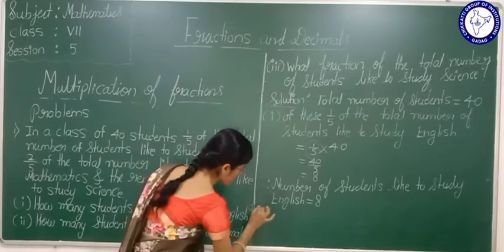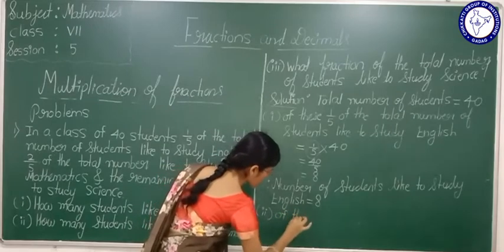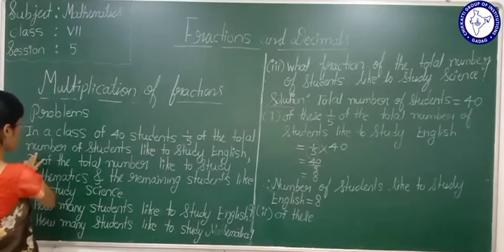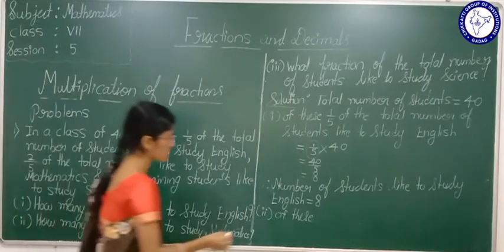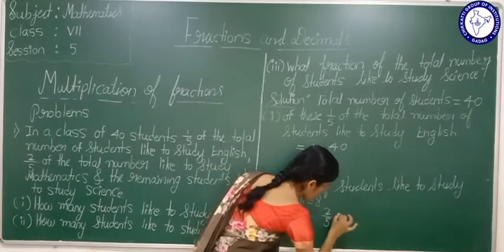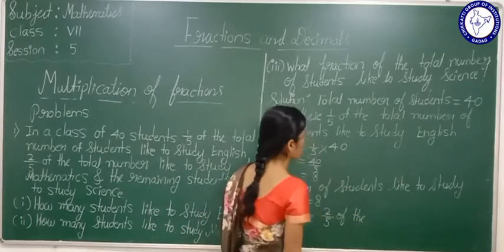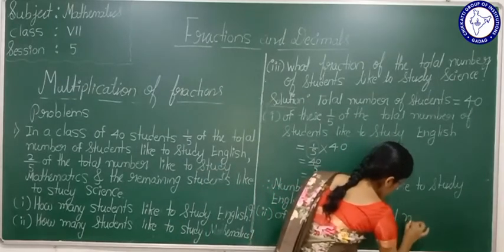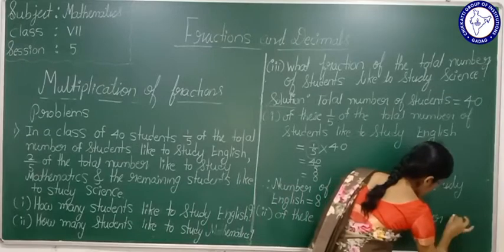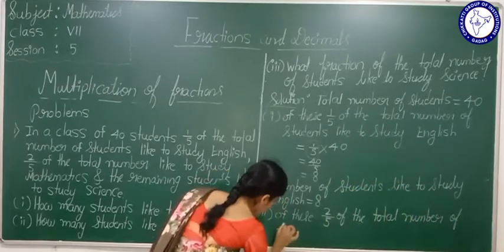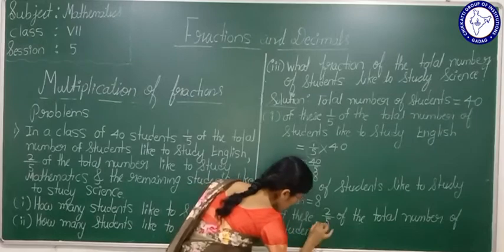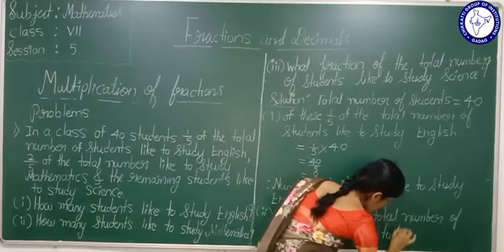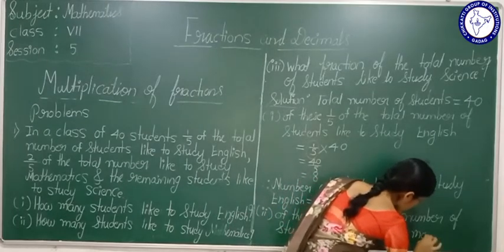Now see here. What are they given? 2 by 5 of the total number of students like to study mathematics.